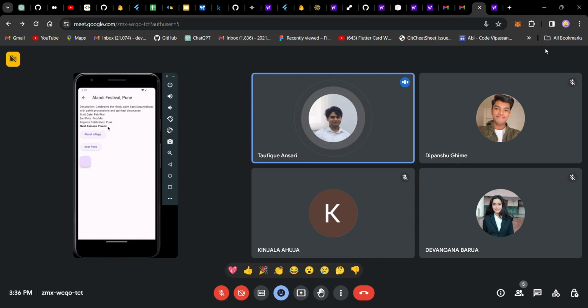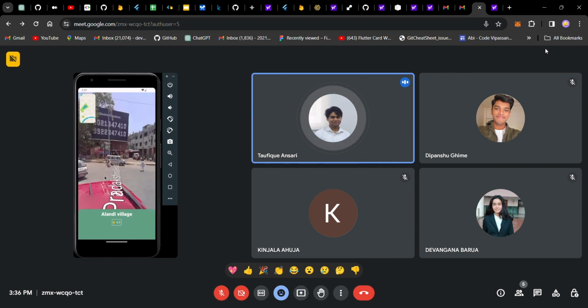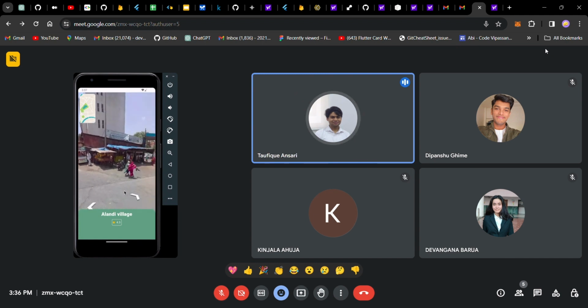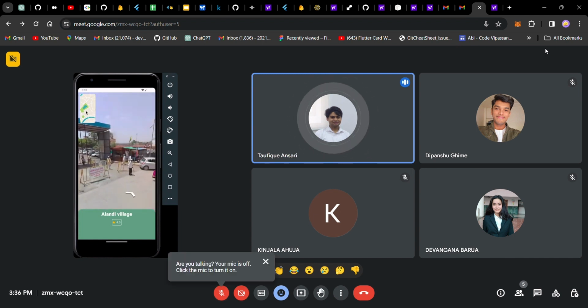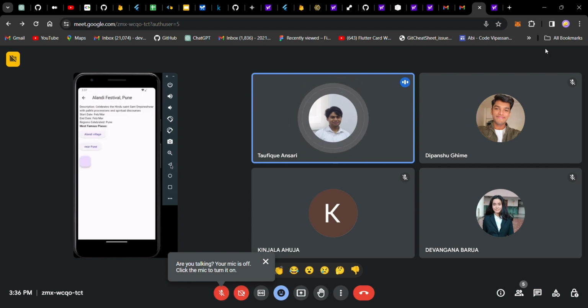On clicking this tile, the description page will open, and again we'll get the virtual view of that place where that festival is celebrated most. And there is, again, a back to the map view. Let's go back again.